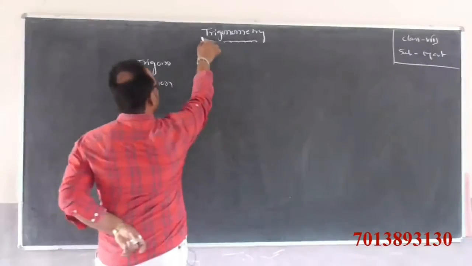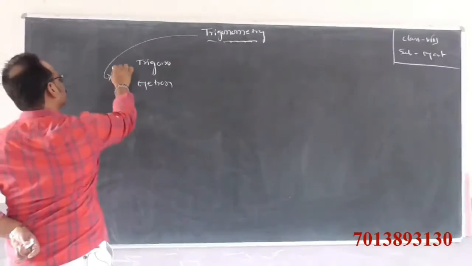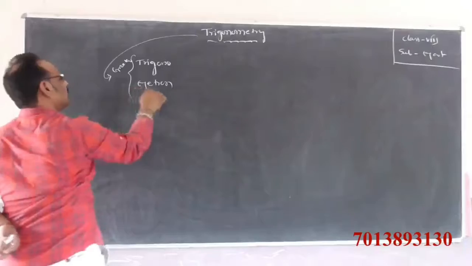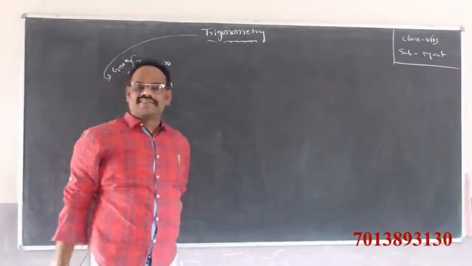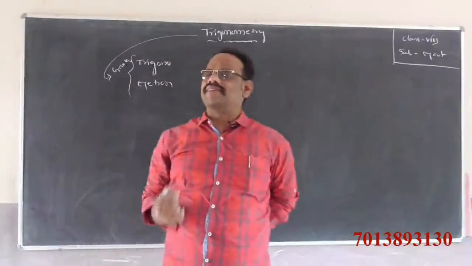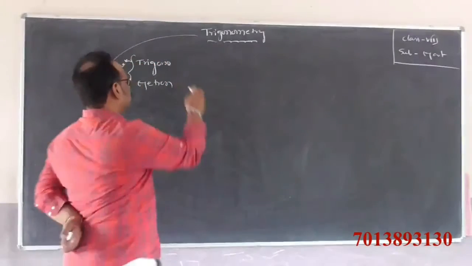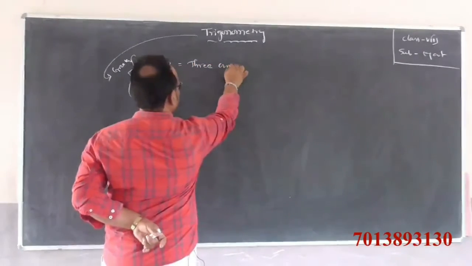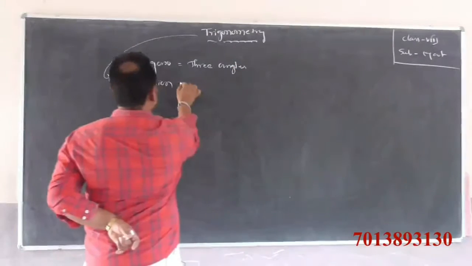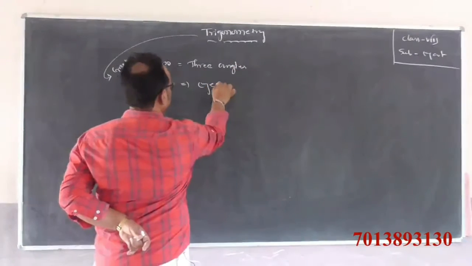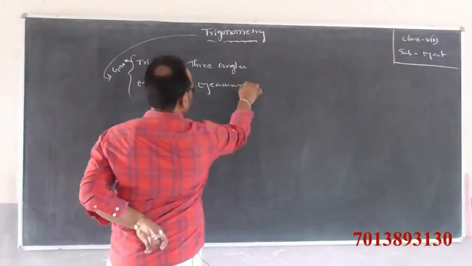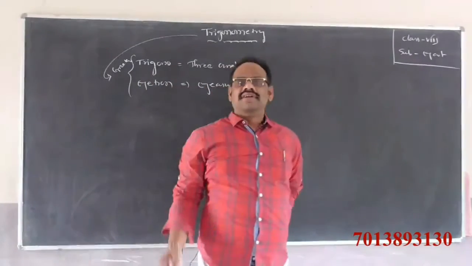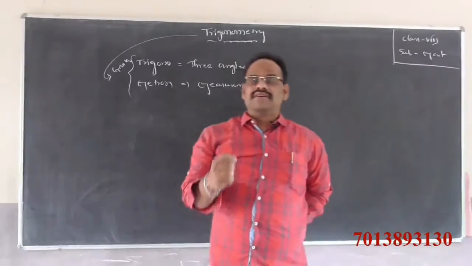Trigonum means three angles. Metron means measurements. That means three-angle measurements.